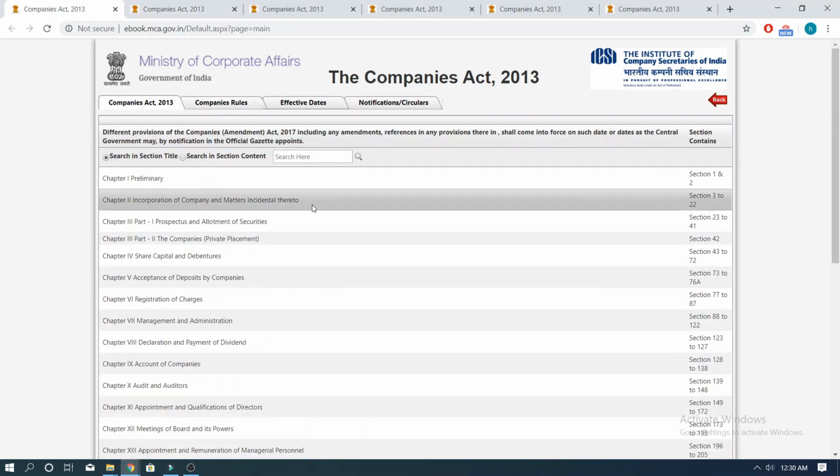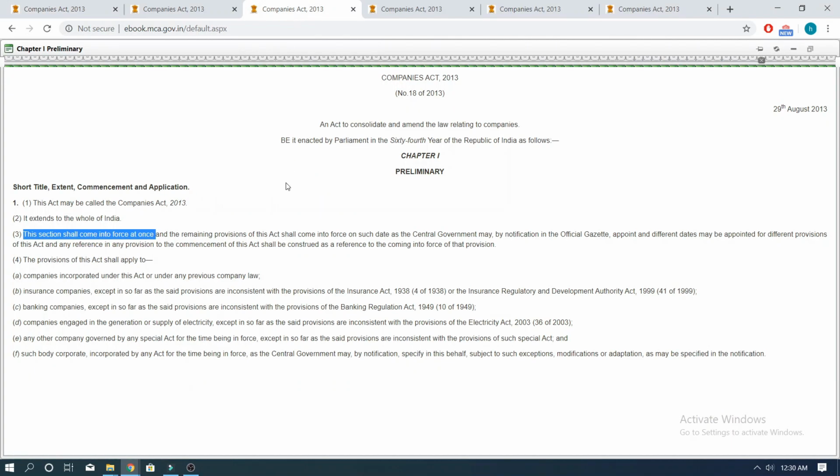I know what you are thinking right now, that all this is a lot to take in. That is why it is very important that you read all the sections along with the rules for once properly, so that you don't have to come back and start from scratch over and over again. Once you understand the basic concepts and application of law, then you won't see this as just a set of sections and rules, and it would all make sense.